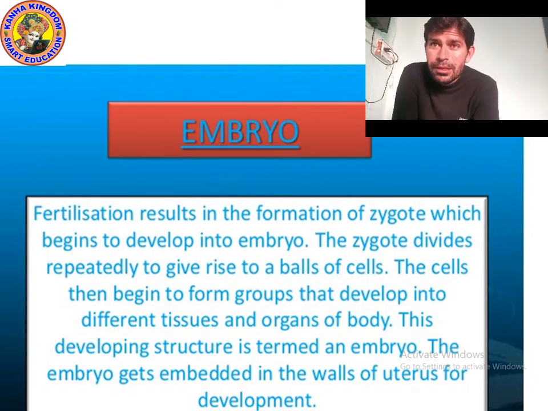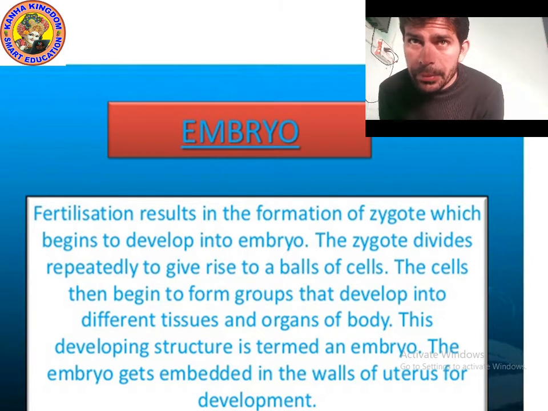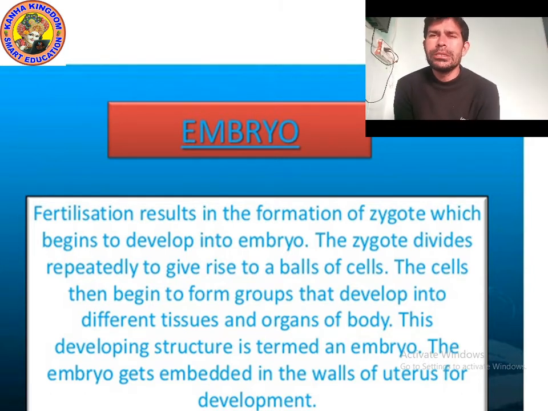Now the question is, how does the embryo form? Fertilization results in the formation of the zygote, which begins to develop into an embryo.